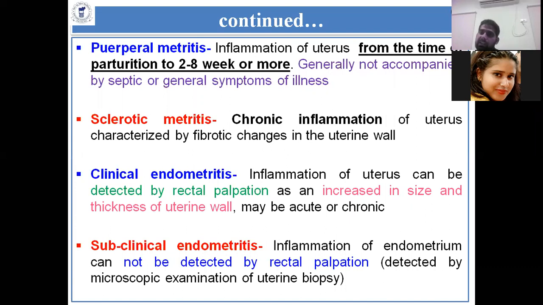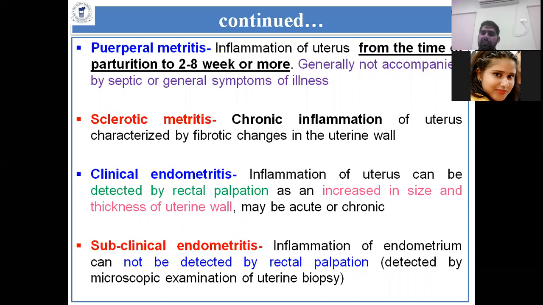Many times after RFM. So many causes are there, but the most common cause is bacterial infection, invasion of bacteria inside the uterus by any means. That will lead to metritis either in the form of septic or puerperal metritis. So these are the common causes.